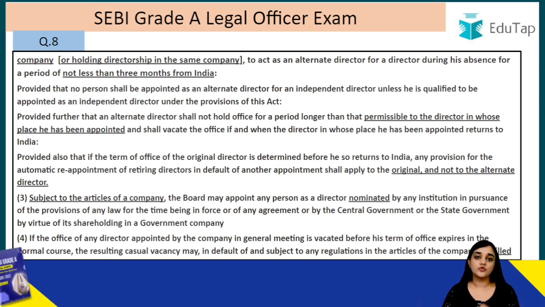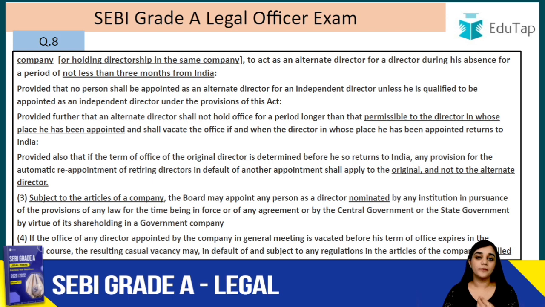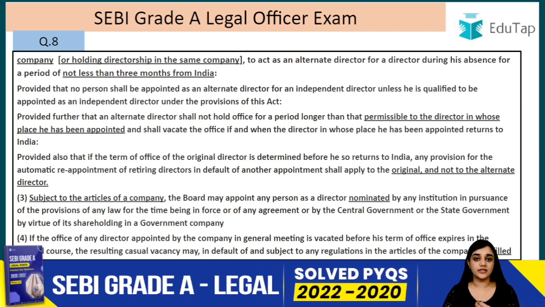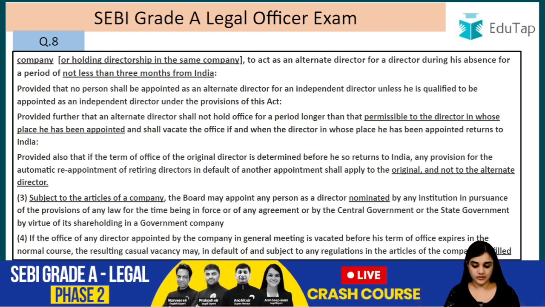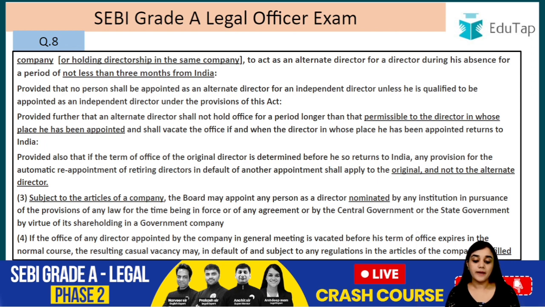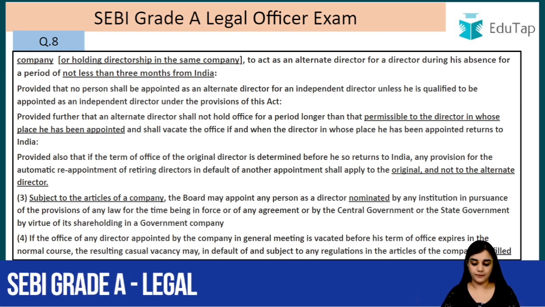That financial institution can nominate a person to be its nominee director who will represent its interest in the company, right? Subject to the articles of the company, the board may appoint any person as a director nominated by any institution. It can be by virtue of the provisions of any law for the time being in force, or by an agreement, or by the central or the state government by virtue of its shareholding in a government company.